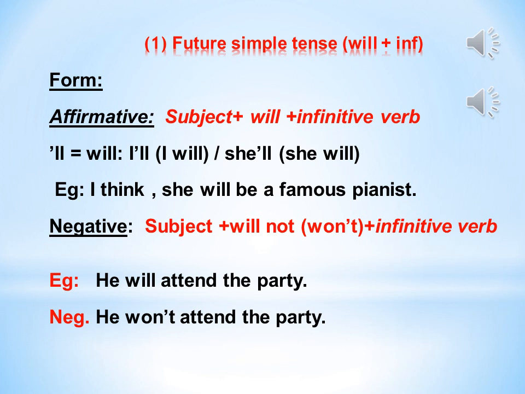To form the negative, we start the sentence with the subject, then will not or won't, plus an infinitive verb. For example, he will attend the party. In the negative, he won't attend the party.